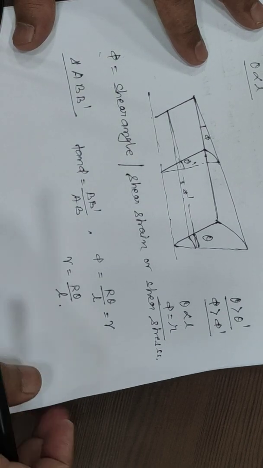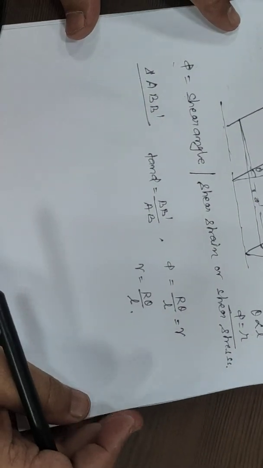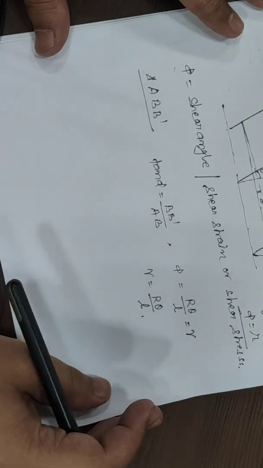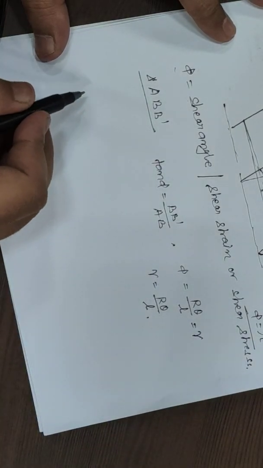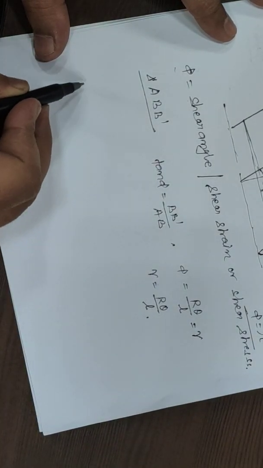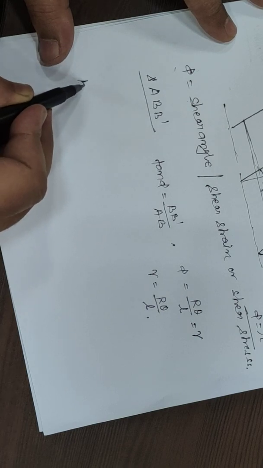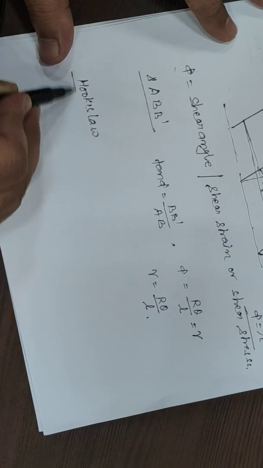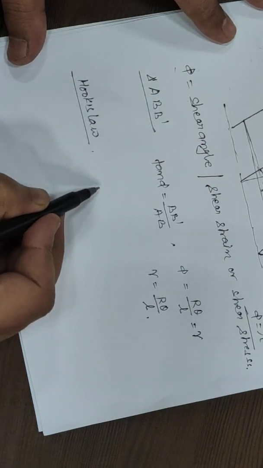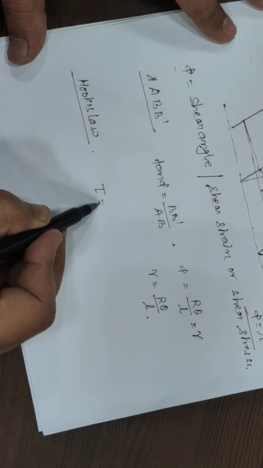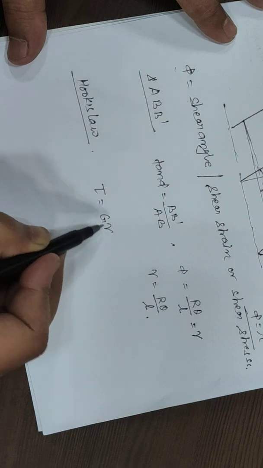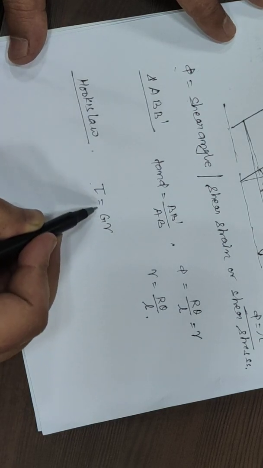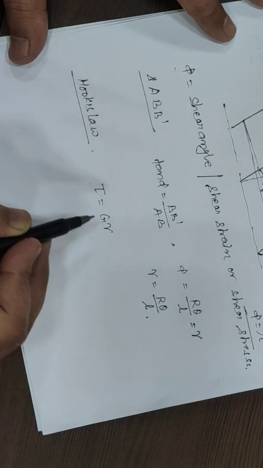Now we have also taken some assumptions, which I will discuss later. Hooke's law is valid for the derivation. We have assumed that shear stress is directly proportional to shear strain, equal to G into shear strain.